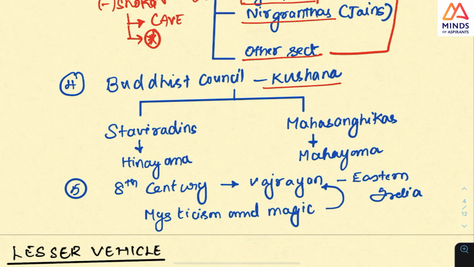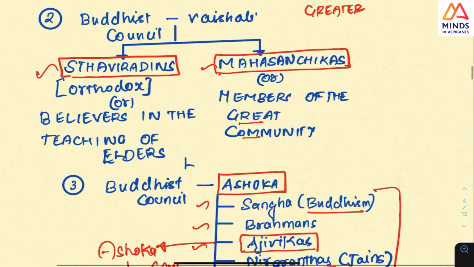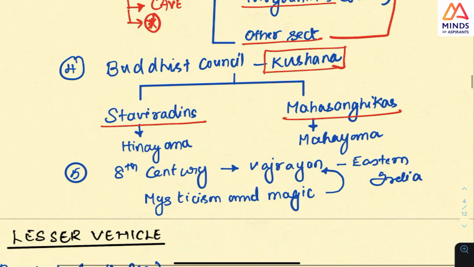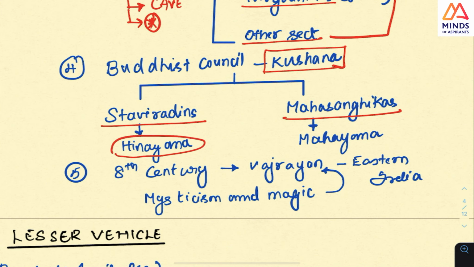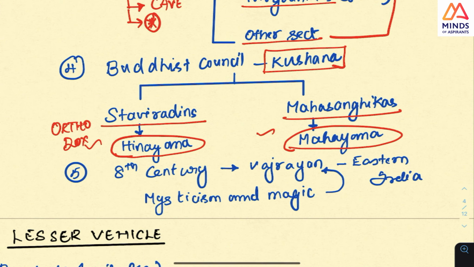The fourth council is Kushana, which is very, very essential, a very important period. Look at this. In the second council, Sthaviravadins and Mahasangikas came. You can check it here. But in the fourth council, this becomes Hinayana, the lesser vehicle, and Mahayana, the greater vehicle. This is the question UPSC will always ask. This is orthodox, and this is a kind of liberal Buddhism.